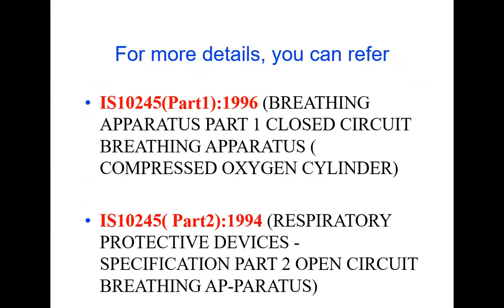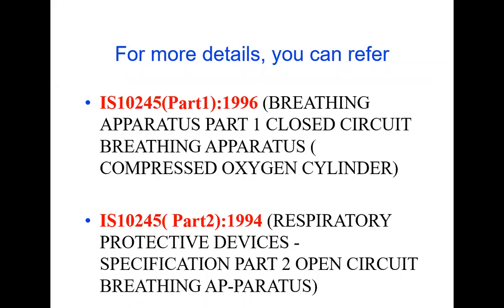And if you want more details regarding the inspection, testing, repair, and maintenance of these self-contained breathing apparatus, then you can refer to IS 10245 Part 1 and Part 2 for breathing apparatus, closed circuit breathing apparatus and open circuit breathing apparatus.